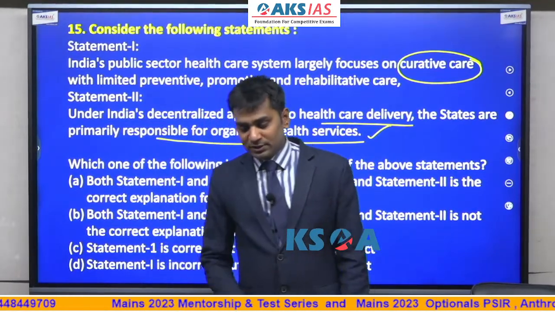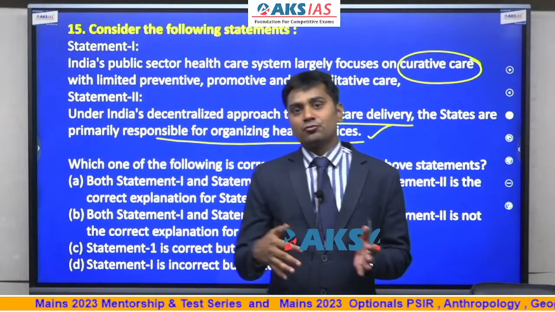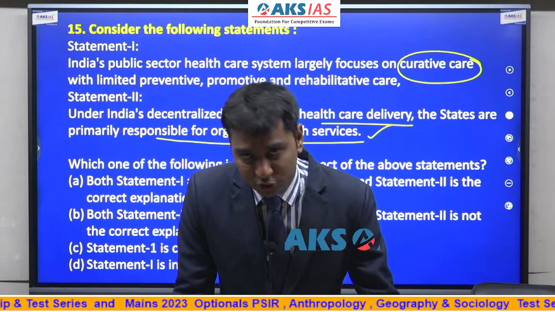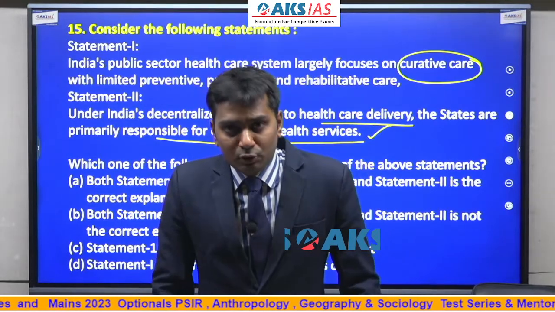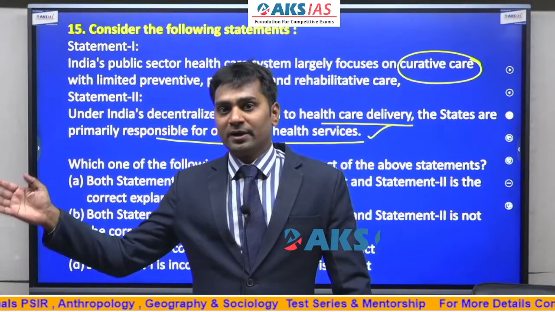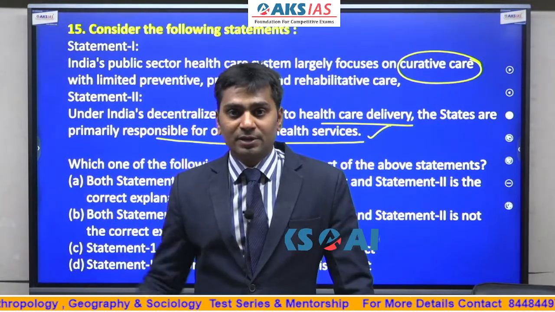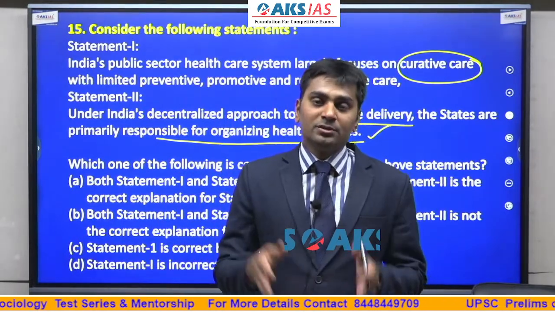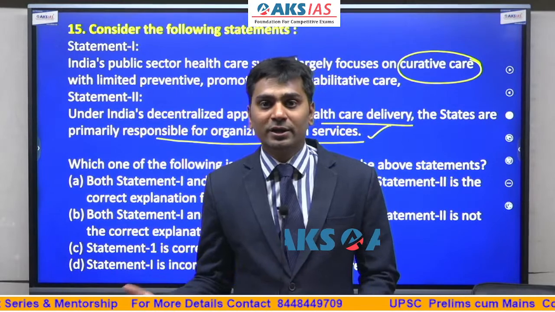Now, why was this question asked? This question was asked in the context of COVID-19, and because of the Pradhan Mantri Jan Arogya Yojana. In the Pradhan Mantri Jan Arogya Yojana, if you look at the scheme, there are two models here. One is Ayushman Bharat for tertiary healthcare services and secondary healthcare services. When it comes to the primary healthcare services in India, this was turned into health and wellness centers.